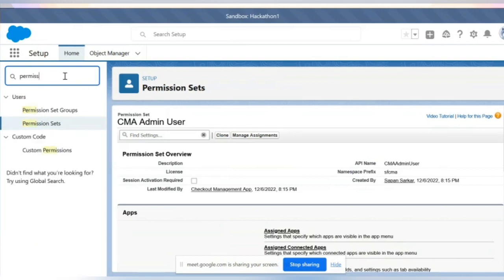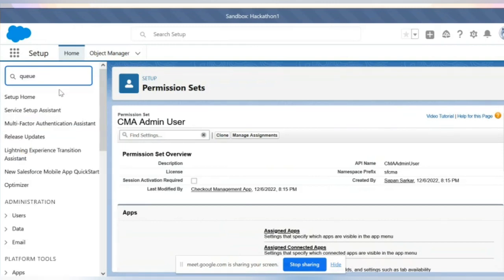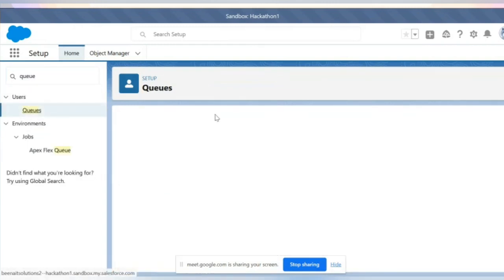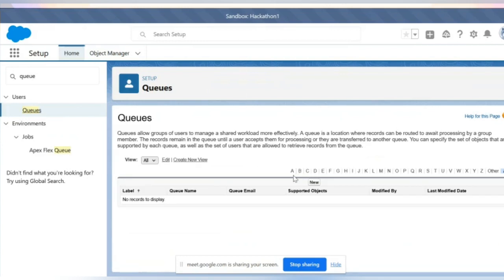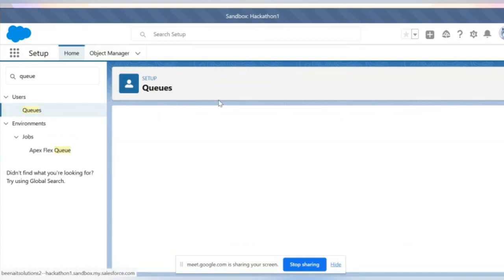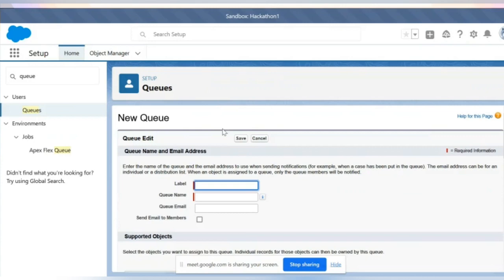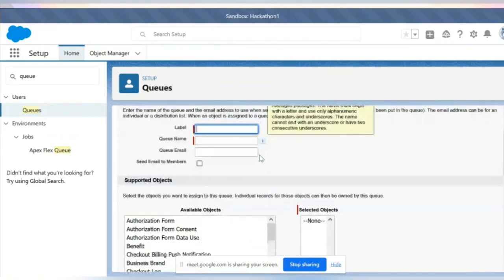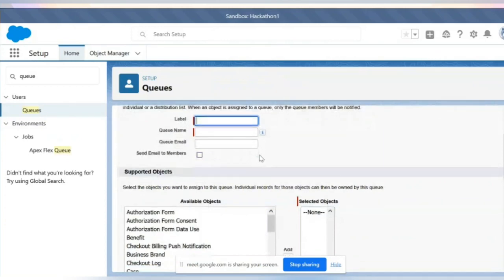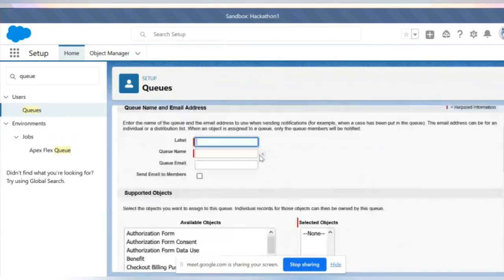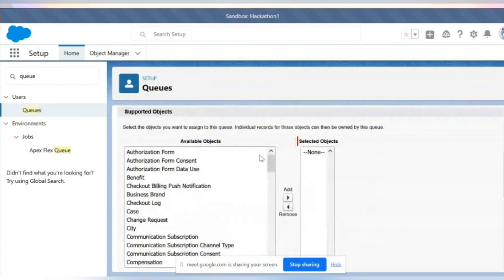So you can use either queues or public groups. Here I'm creating one queue, similar to your public group. Already someone said that we have used public groups in creating permission sets. Similar to that, here in queues, I'll show side by side.